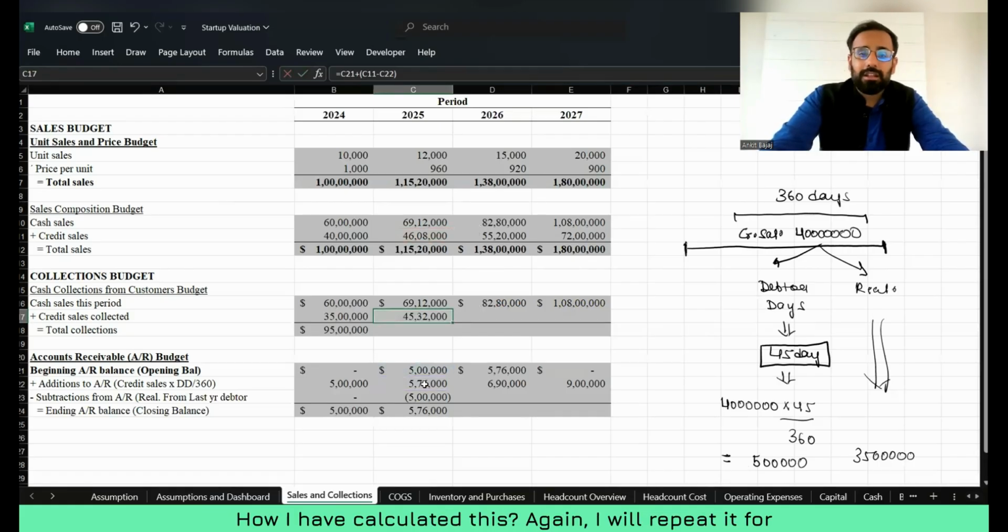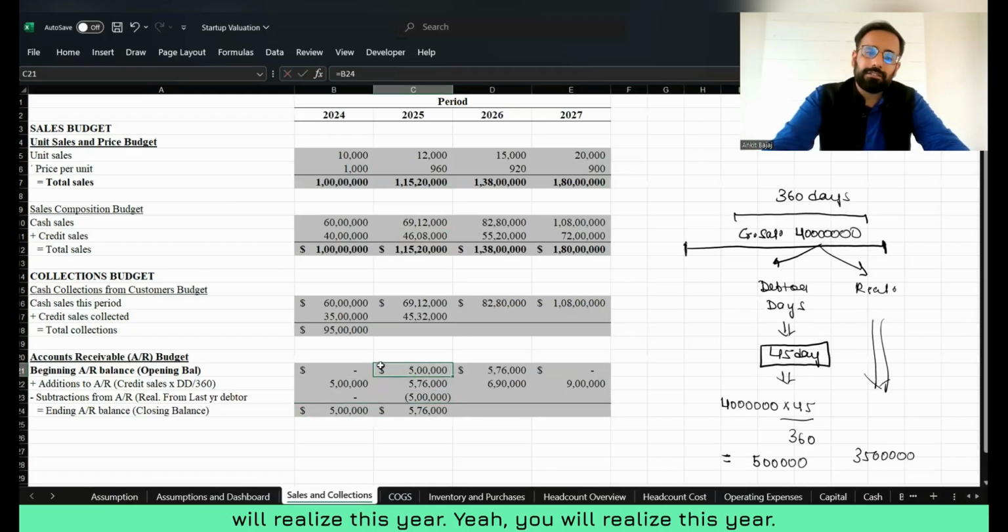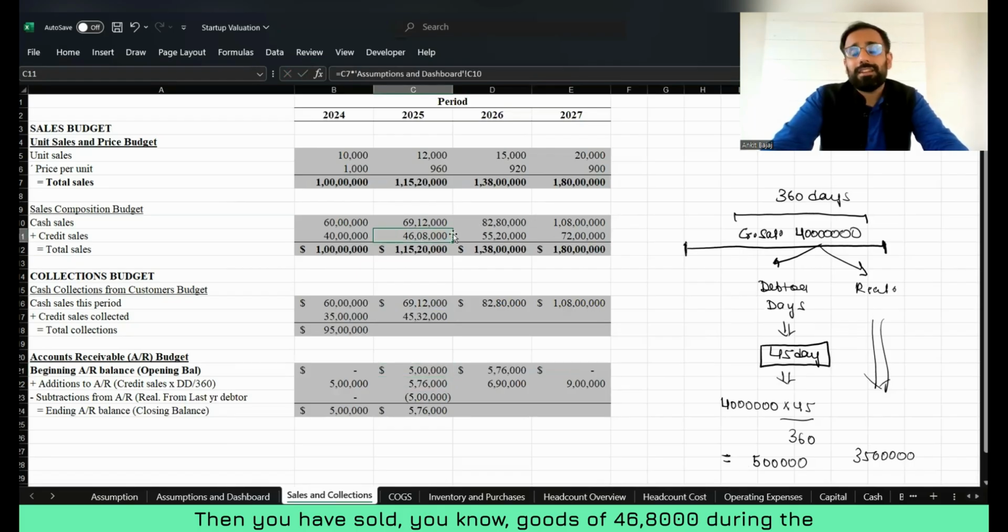How I have calculated this, again, I will repeat it for you. Listen to me very carefully. Previous year credit sales was 5 lakh. This amount you will realize this year. Then you have sold goods of 46 lakh 8,000 during the year on credit.